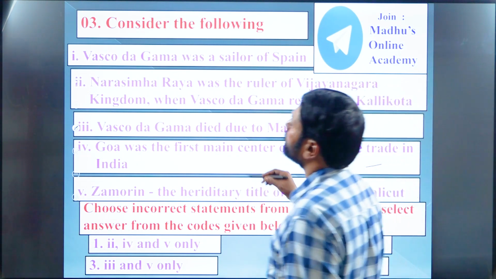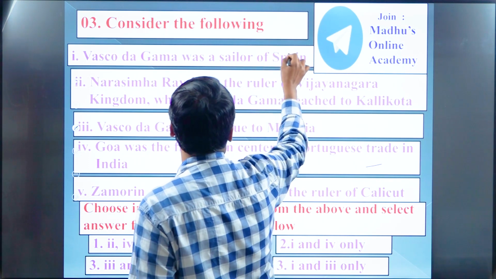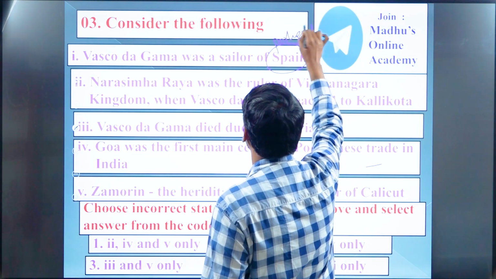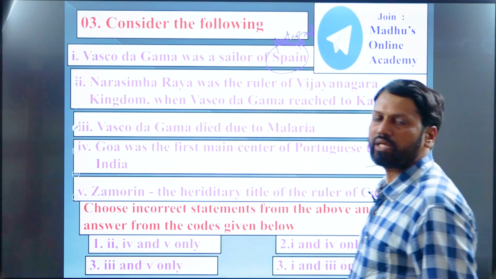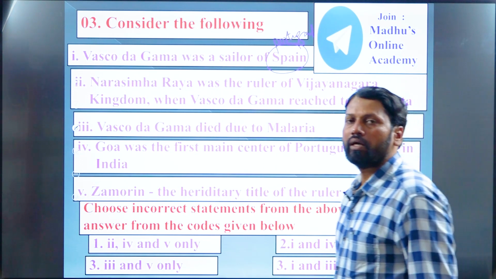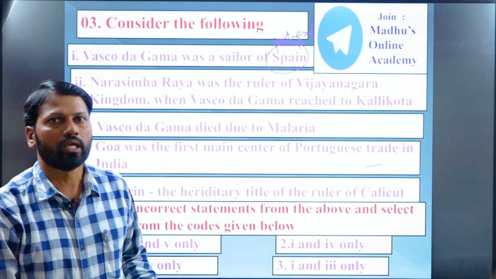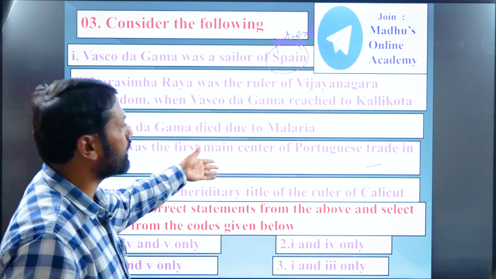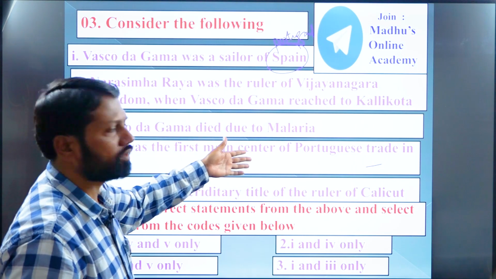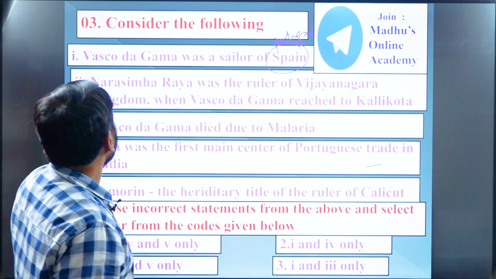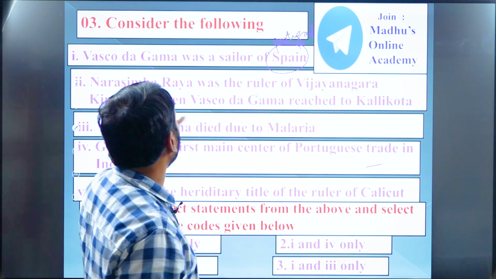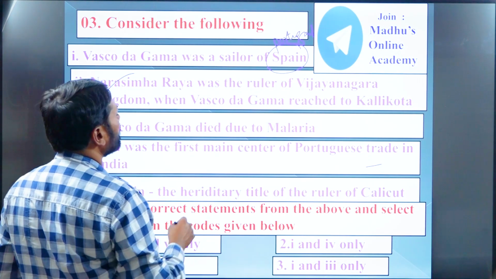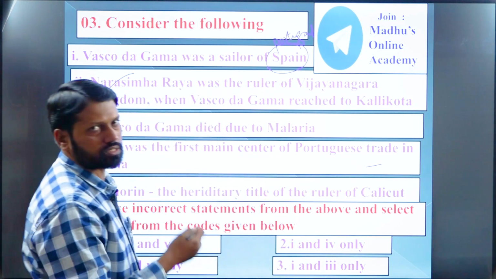From the given statements, the first statement is absolutely wrong because, as I told you, he was a sailor from Portugal. He came to India with the help of the then Portuguese king, Victor Emmanuel. He reached Calicut in the Malabar region of present Kerala by the 3rd week of May 1498, as I told you. Immadi Narasimharaya was the ruler of the Vijayanagara kingdom when Vasco da Gama reached India. Right statement? Right. Next, Vasco da Gama died due to malaria in 1524, as I told you.